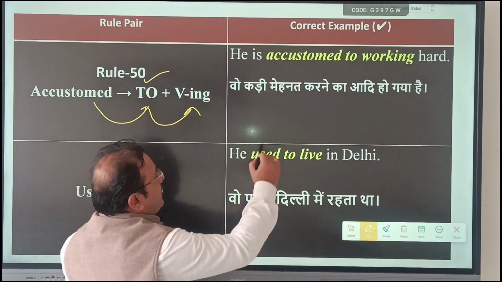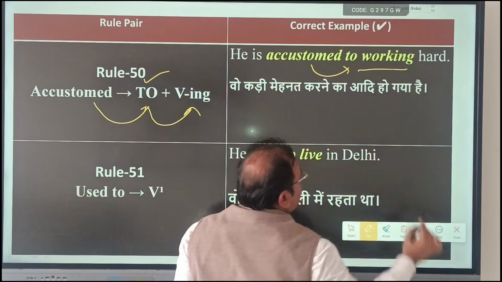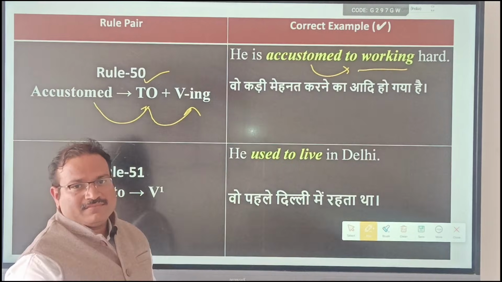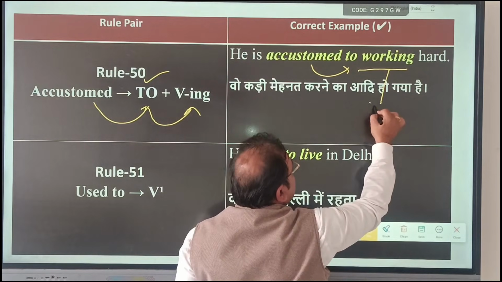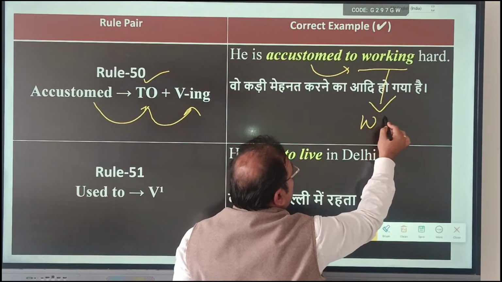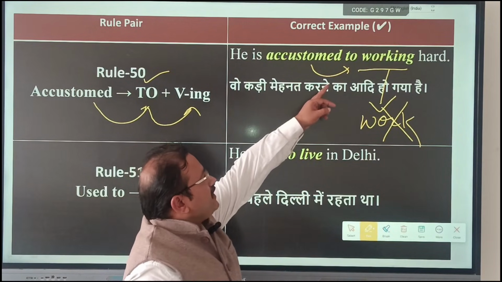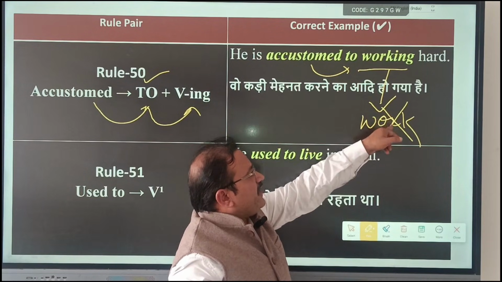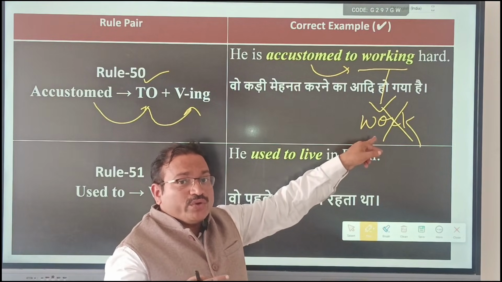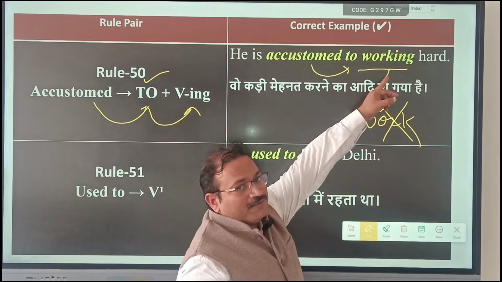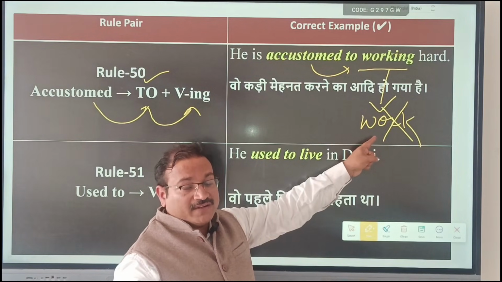Like example, he is accustomed to working hard. So in exam, what you will get like? He is accustomed to work hard. You will think that after to V1, so it is right, but it is wrong. Accustomed to is followed by verb with ing, not with V1.